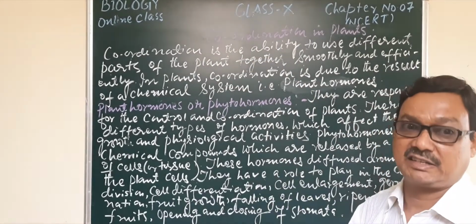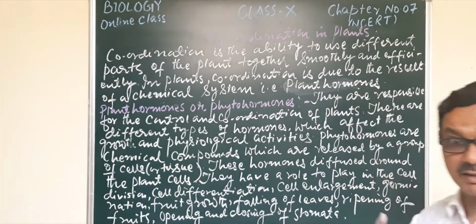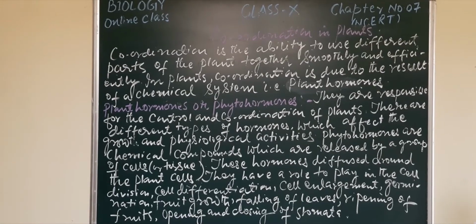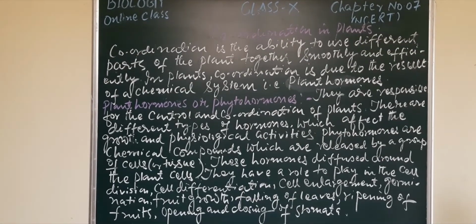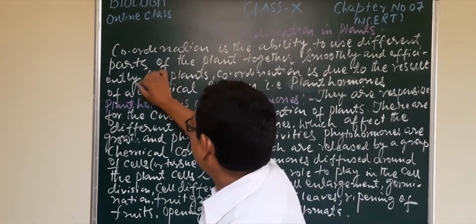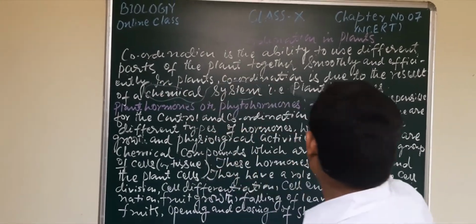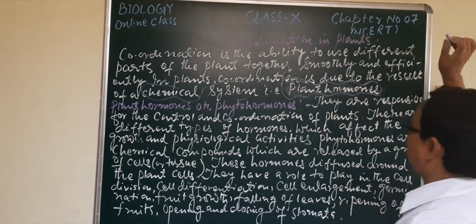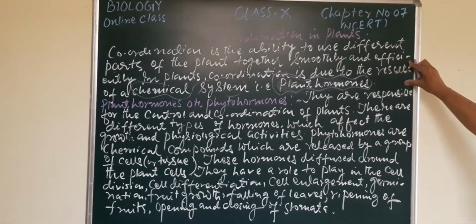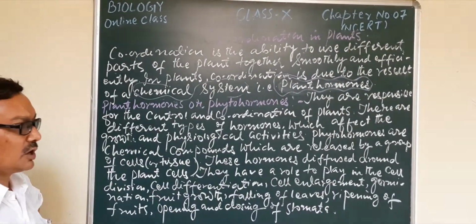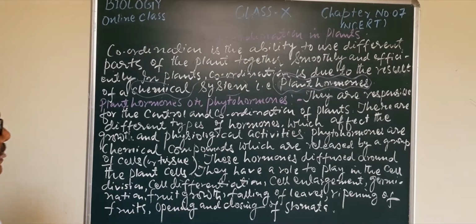A system is working here also, and that is the chemical system. And this chemical system means plant hormones, which are also known as phytohormones.